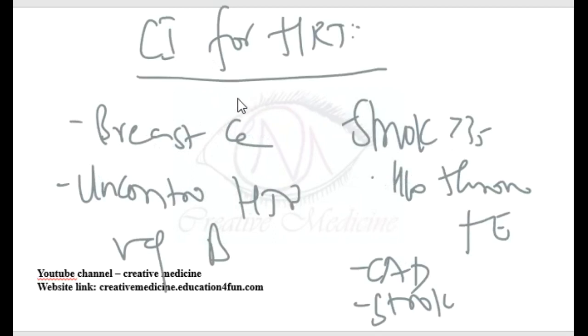Contraindications of hormone replacement therapy: breast cancer, because estrogen and progesterone together will predispose an individual to breast cancer. Second, uncontrolled hypertension. You cannot give estrogen and progesterone because especially estrogen causes salt and water retention. Also, in undiagnosed vaginal bleeding, we should not give hormone replacement therapy because undiagnosed vaginal bleeding can be due to endometrial carcinoma. If you give estrogen and progesterone in endometrial carcinoma, that will predispose or precipitate an increase in the endometrial carcinoma. So it is not given.